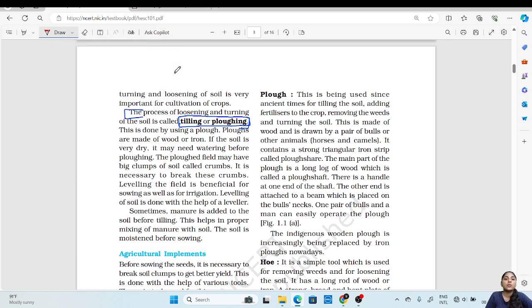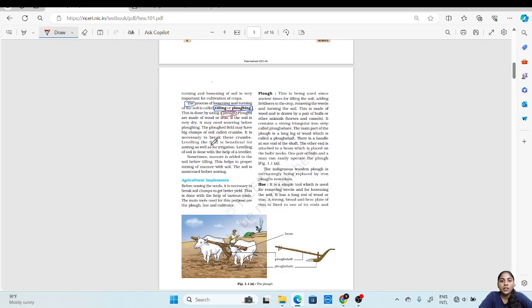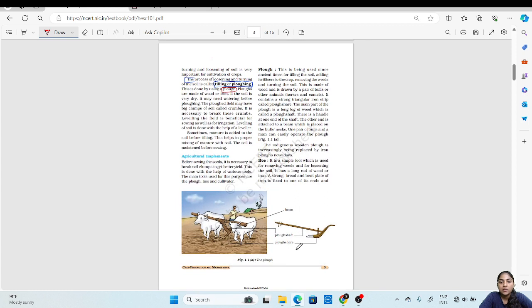So the tool used for this process is called a plow. Now here in this picture you can see what a plow is. These plows were usually made from wood in the olden days, but nowadays they are also made from iron. So plows are made of wood or iron, and these are used for turning or loosening the soil.